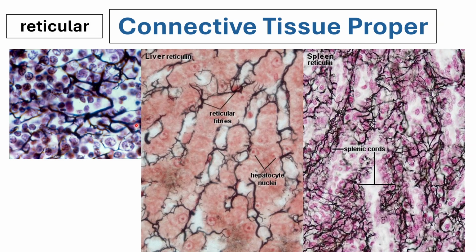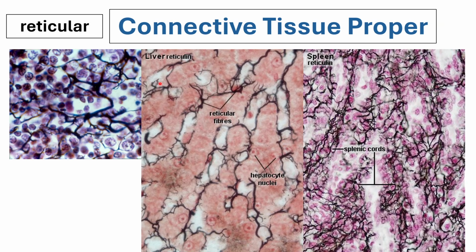Next, reticular connective tissue. Reticular connective tissue is primarily made up of the net-like pattern of reticular fibers. Again, for reticular tissue to be visualized, you need to use a special stain, okay? And here in the